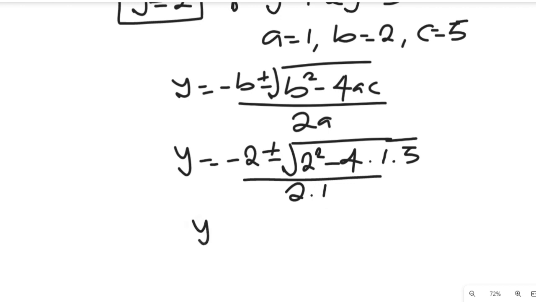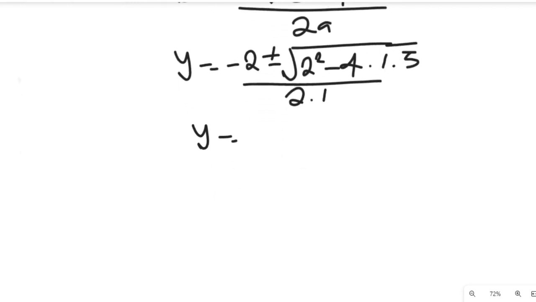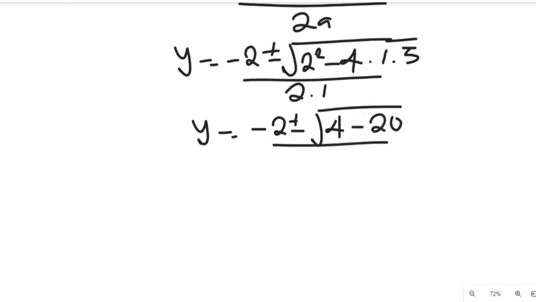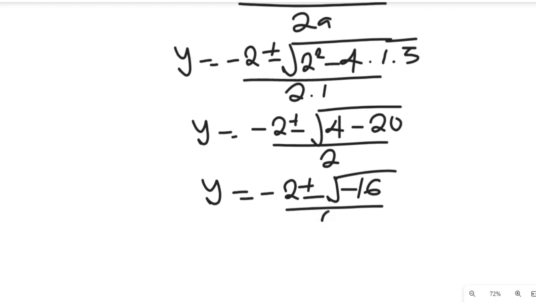So we'll have our y to be equal to negative 2 plus or minus square root of 4 minus 4 times 5 is 20, divided by 2. So we'll find out that our y will be equal to negative 2 plus or minus square root of minus 16 divided by 2.